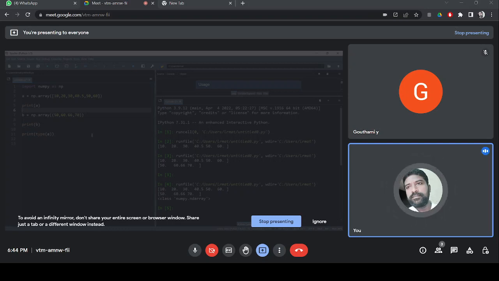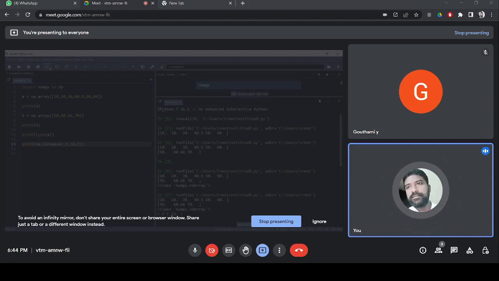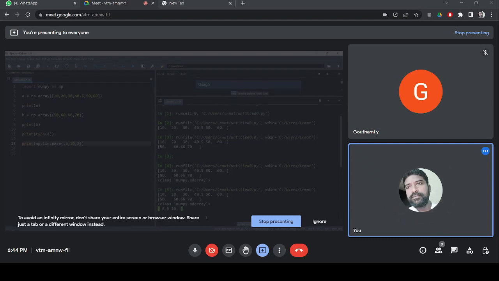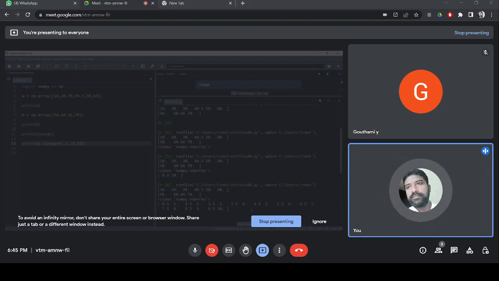Another example, in my previous class itself, I told you, say for example, print np.linspace. I told you you can start at 5, after that you can go up to 10. What should the steps be? Maybe divided by 2. Now if I say this one, 0.5, 10, no, 2 values are coming. I have to divide it into how many? 20. Now I am getting the output. In this output also you can see it.